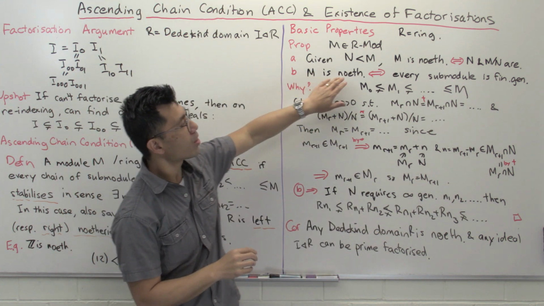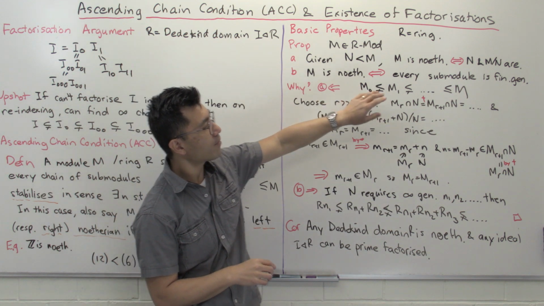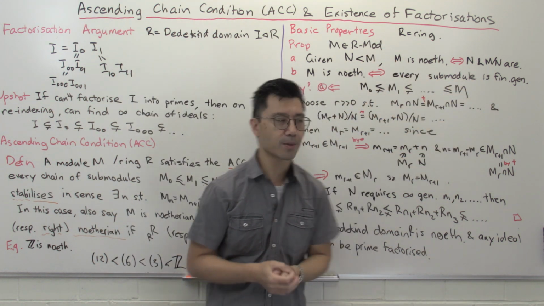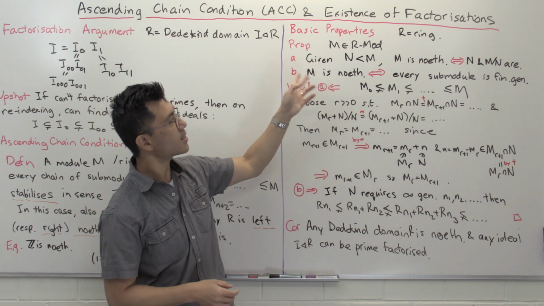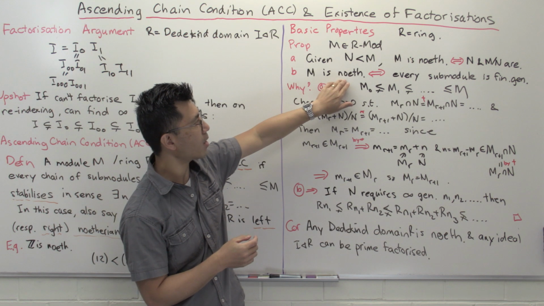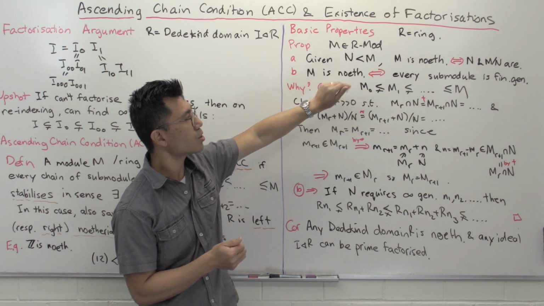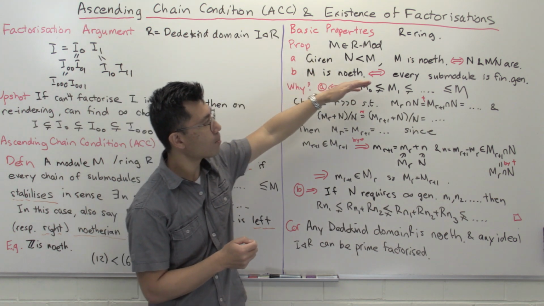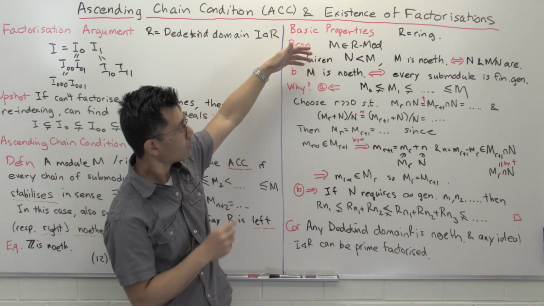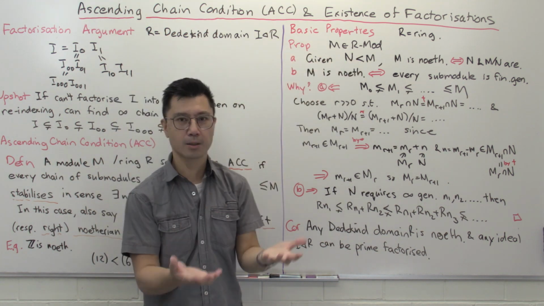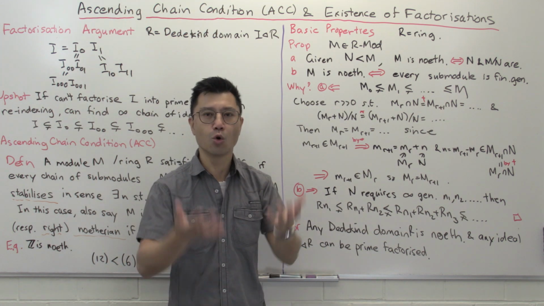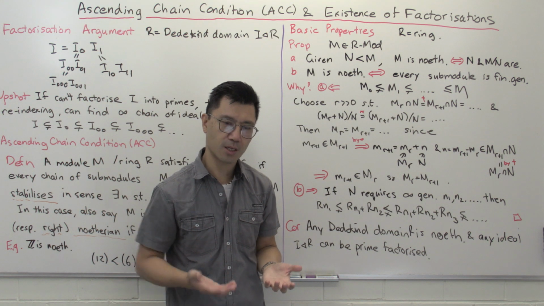Okay. So M is noetherian if and only if every submodule is finitely generated, and that includes itself. So it's actually a stronger condition than itself being finitely generated. And it also shows why this is such an important condition, because suppose you're playing around with a noetherian module, then it doesn't matter what submodule you look at, you're always staying in that finitely generated sort